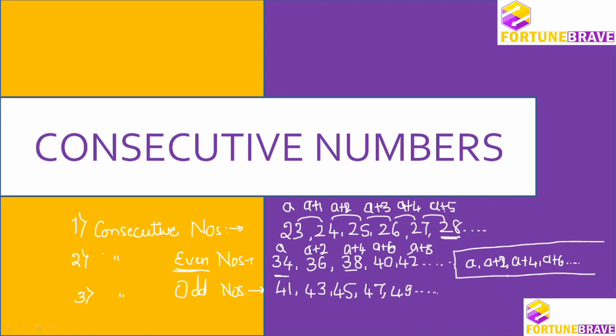and so on. How do we express this one? If I take this as A, what is this? A plus 2 again. Some students make the mistake of writing A plus 1 or A plus 3. No. The difference is always 2 here as well. Here also the difference is 2. So again it will be A plus 2, A plus 4, A plus 6, A plus 8, and so on. So both of these are expressed in the same way.